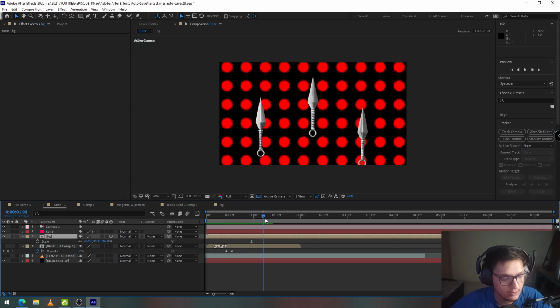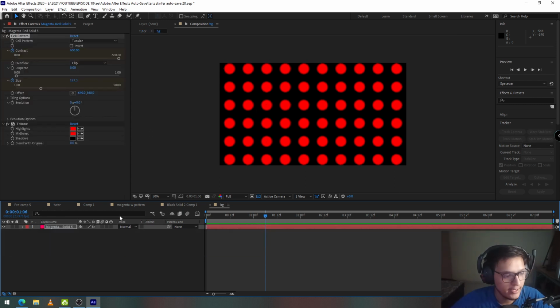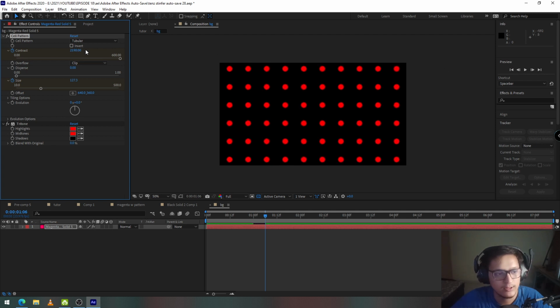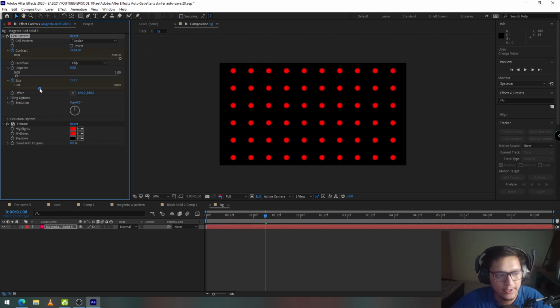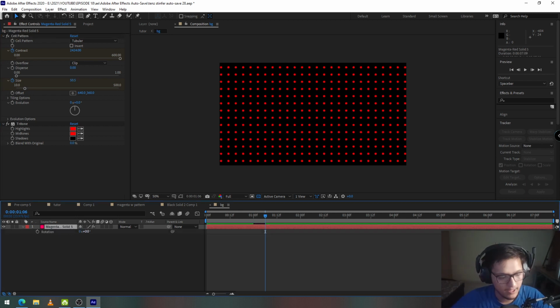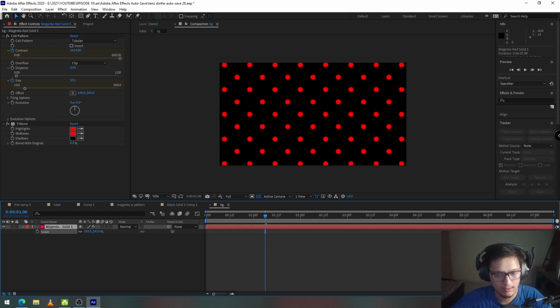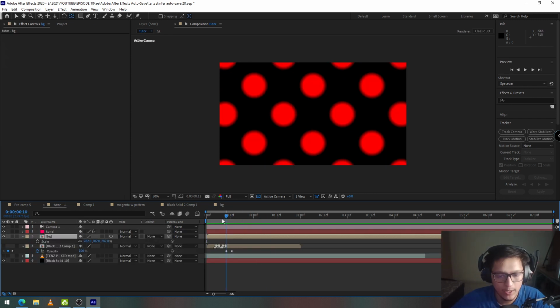I'm going to go back again to the main comp, go to the point where the camera stops moving, which is 106. I'm going to go back to the BG layer and at 106 I'm going to increase the contrast so that the size of the red dots decreases. Also I'm going to reduce the size of the pattern. Now I'm going to rotate the layer by 45 degrees and increase the scale like so. Let's go back to the main comp and preview our animation.